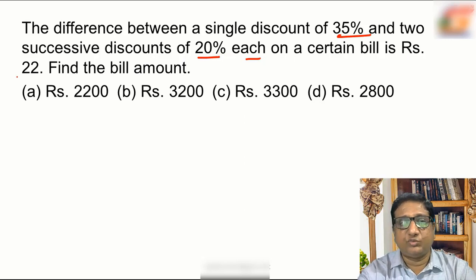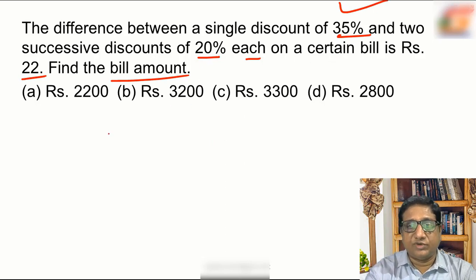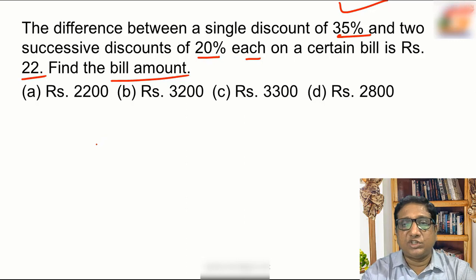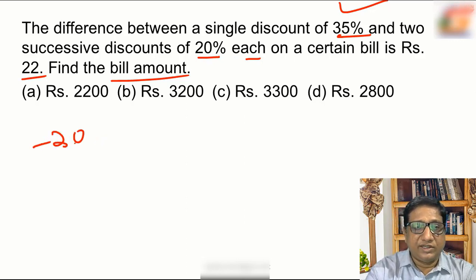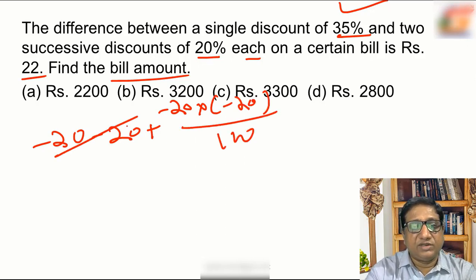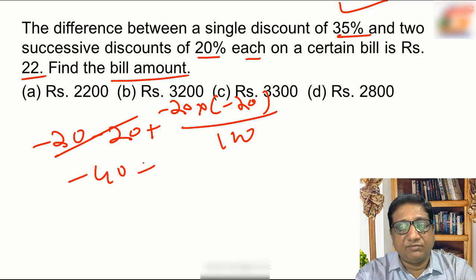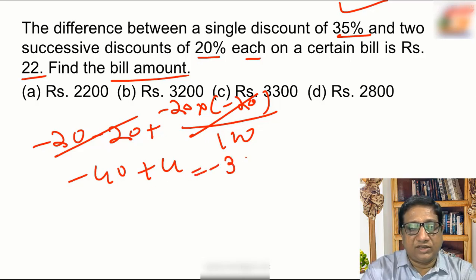The difference between a single discount of 35% and two successive discounts of 20% each on a certain bill is rupees 22. Find the bill amount. A single discount is given as 35%, and two successive discounts of 20%. Discount means negative, so minus 20, further minus 20, plus minus 20 multiplied by minus 20 upon 100. Simplifying this, it is coming to be minus 40, here it will be plus 4. If you simplify this, minus 40 plus 4 is equal to minus 36.